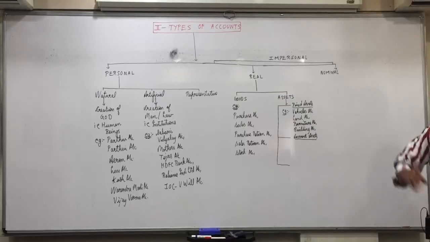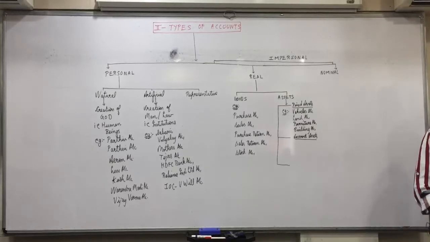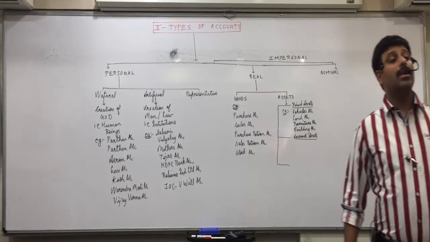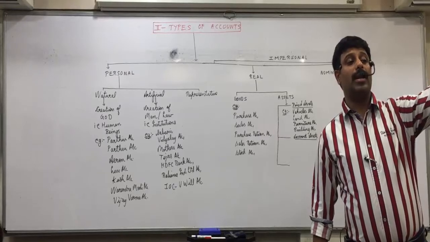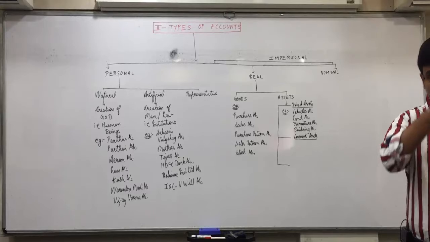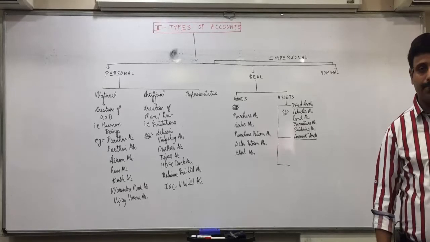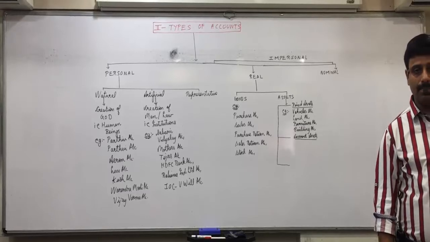What are the three characteristics of current assets we discussed in the first chapter? Three characteristics of current assets. Keep the notebook closed. Don't open and answer it to me. Okay, don't see an answer. Rushdi? The assets which are not fixed and they keep on changing and are easily convertible into cash.